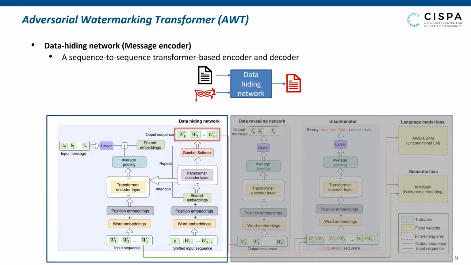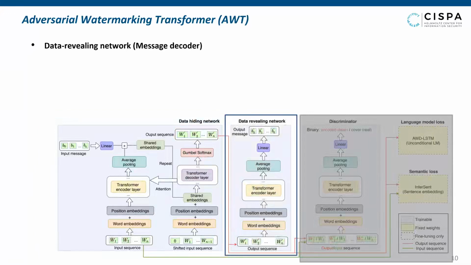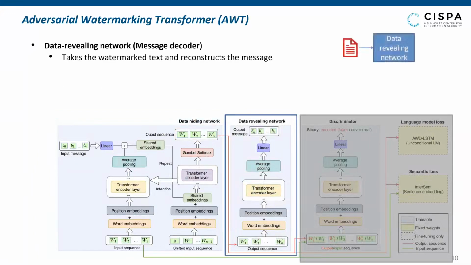Since we don't use any pair training data, the model is trained as an autoencoder to reconstruct the input text. We jointly train a message decoder that takes the one-hot encoded watermark sequence and reconstructs the message. The message reconstruction loss is the binary cross entropy over all bits. Balancing these losses achieves a trade-off between text preserving and message reconstruction.